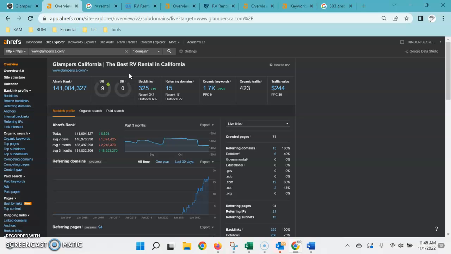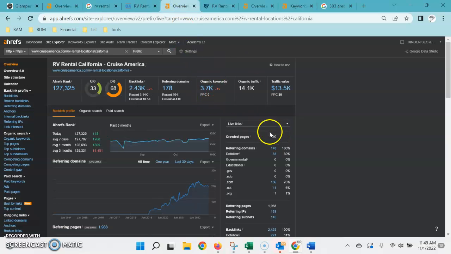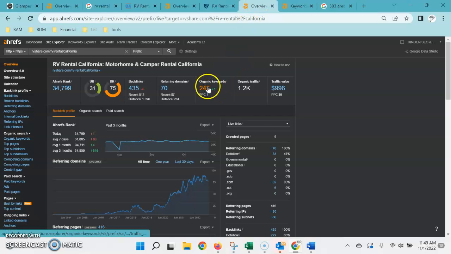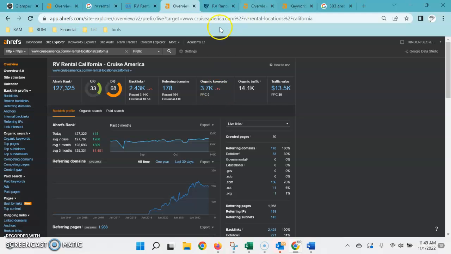Now, the second factor for ranking is your content on the page. So you're being found for about 1,700 keywords and a total of about 71 pages. So as you can see, these websites are being found for more keywords, and this one is being found for a lot less. So this is a good example of how this is also the same thing. It's not a matter of quantity, especially since the latest update from Google. It is really placing a lot of heavy importance on quality.